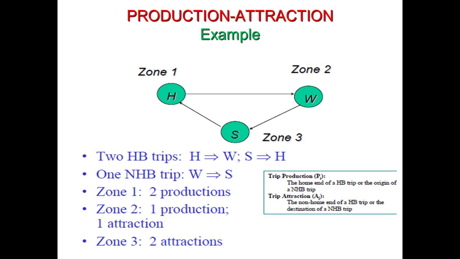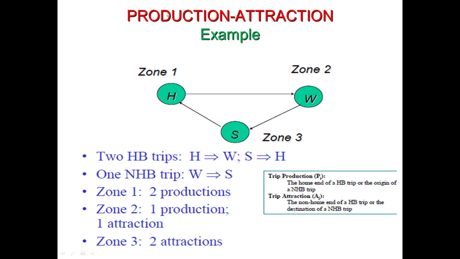But in a non-home based trip, no end will be the home end, like both the origin and destination will be non-home ends. So here in this example, we can see that a journey has been made from home to work, then from work to school, and then again back from school to home. So here in this example, we have two home-based trips. One is from home to work and the other is from school to home, because home is at either end. In one case it is at the origin end, and in the second case it is at the destination end. And we have one non-home based trip which is from work to school, because in this trip no end is the home end.